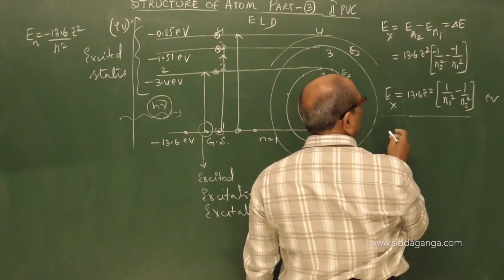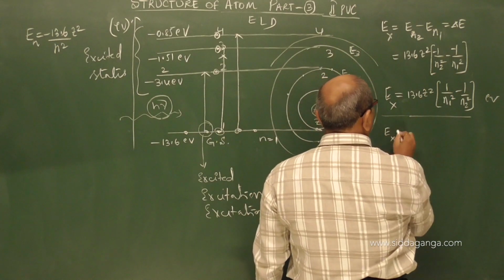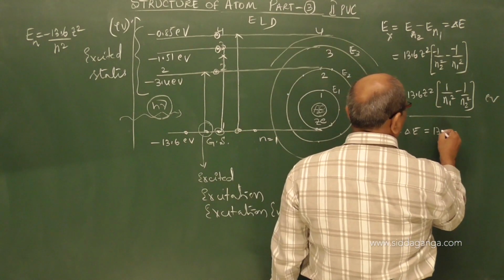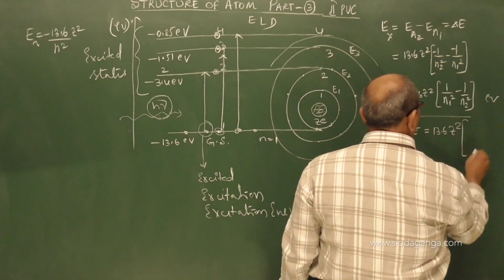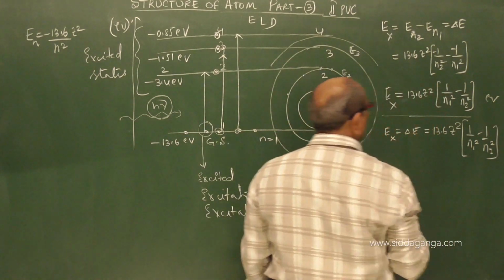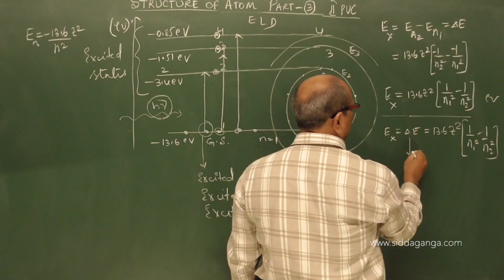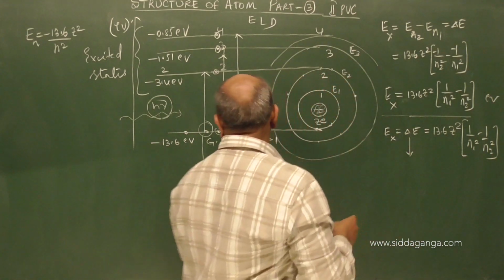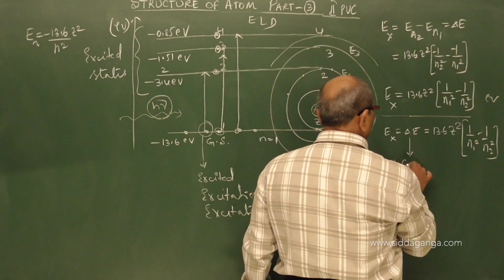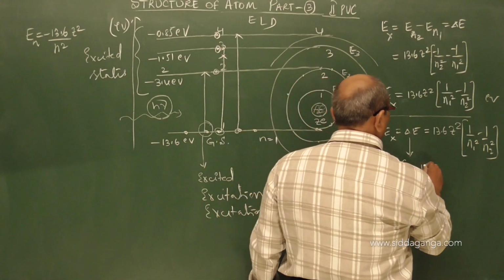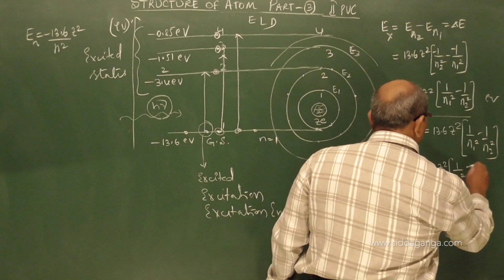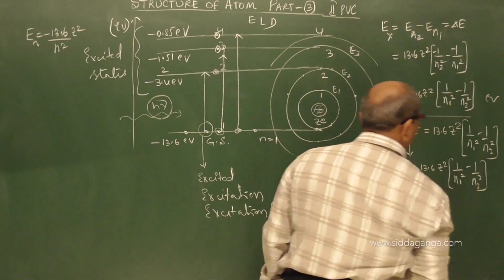Before coming to that, I conclude this excitation energy as delta E. The expression you have is 13.6 Z square into 1 by N1 square minus 1 by N2 square. And this is nothing but the energy that is supplied, that is hc by lambda, equal to 13.6 Z square into 1 by N1 square minus 1 by N2 square.